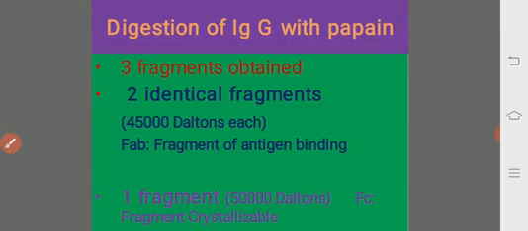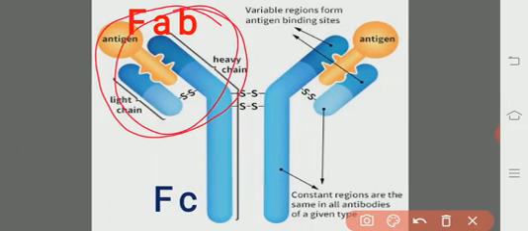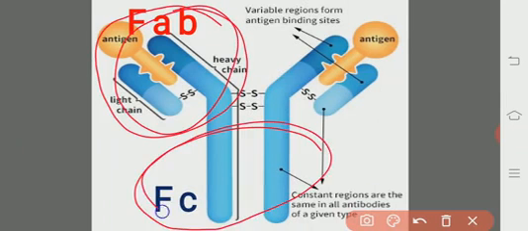And this is the FAB region, fragment that binds with the antigen, and this is the FC portion, fragment that is crystallizable.